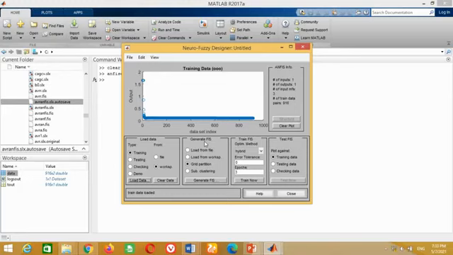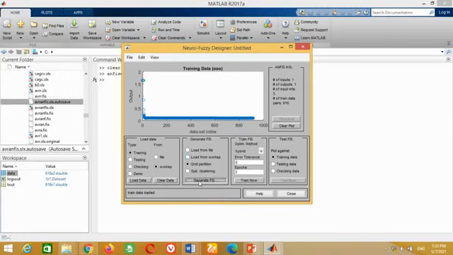It means that this will create fuzzy logic controller by itself. The fourth option is based on the subtractive clustering. It means that this will also create fuzzy logic controller by itself. However, subtractive clustering can only be used if we have more than one inputs in our data. As our data has only one input, therefore we cannot use this option. Due to this, we are going to use grid partition option. Now click on generate FIS.